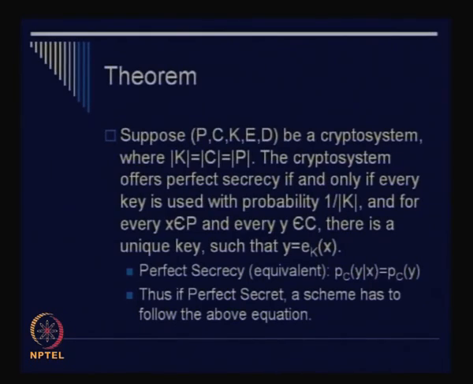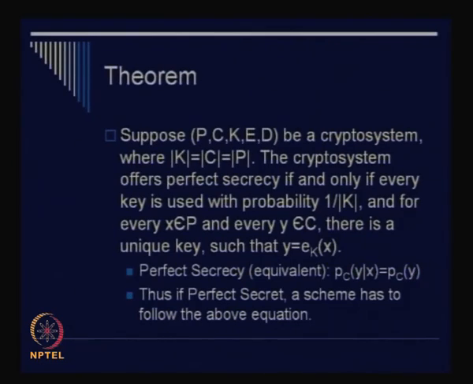And for every x which belongs to P and for every y which belongs to C, there is a unique key. So that means that given an x and y, there is a unique key which takes x and maps it to y, right. So we have to establish this fact, that is, for every tuple that you form with x and y, that is, a given plain text and a given ciphertext, you have a unique value of key which defines this mapping. Okay. So we will try to establish this fact.